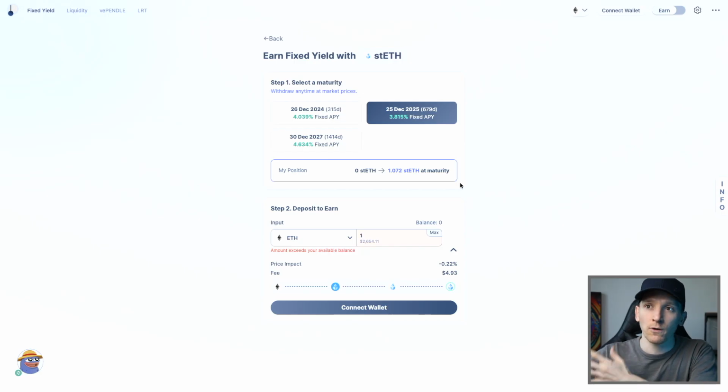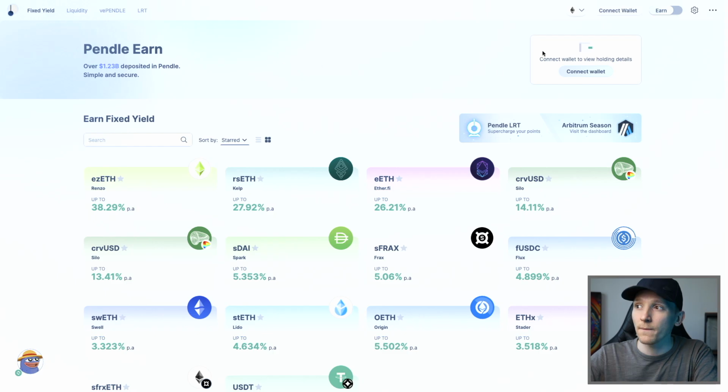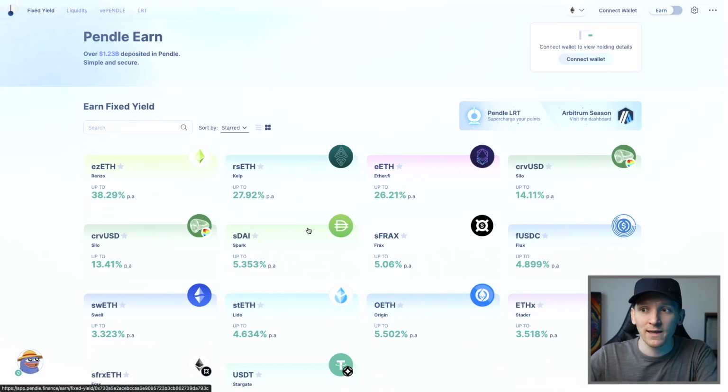Again, too much for this video. Pendle and the other apps that I'm using here, I have specific video guides for all of them. But as we can see, if you have a token with yield, you can fix the yield that you get and someone else is going to pay you for that. Or of course, you can use the other parts of Pendle to actually go long yield if you think yield is cheap right now. These are the liquid restaking tokens right here. So we'll look at ETH.